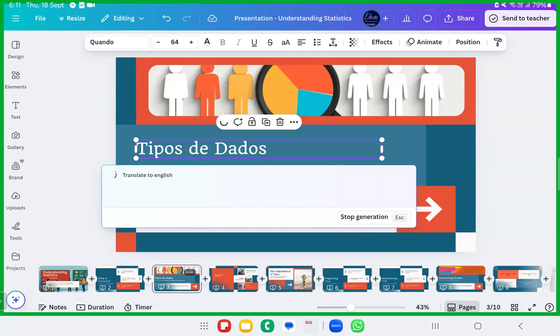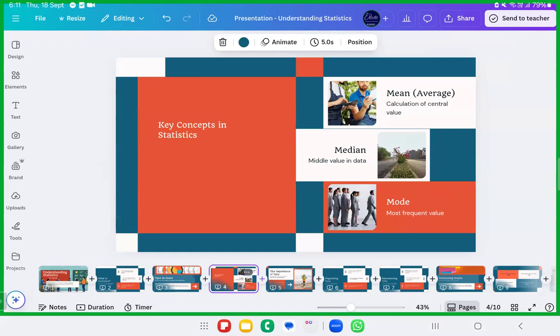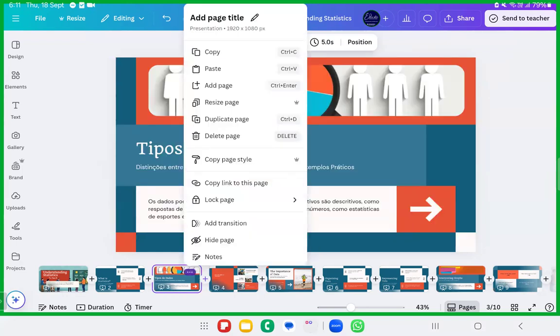Okay, if it's not, no, not worry. Fine. Okay, that's better. So yeah, key concepts. I'll just delete it. If you don't get this glitch, do not worry.